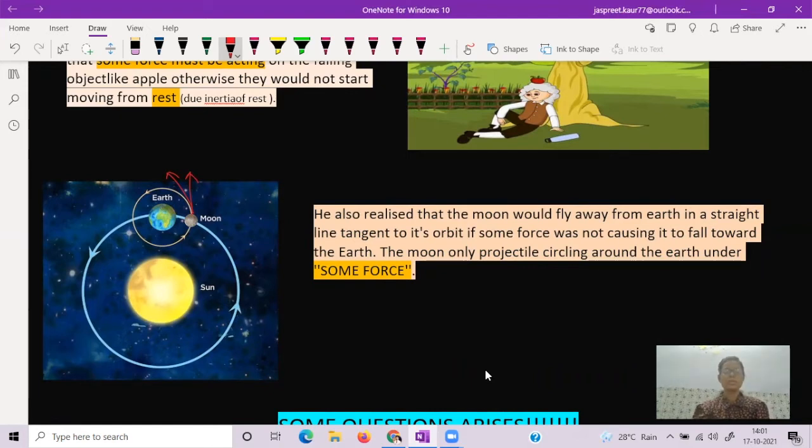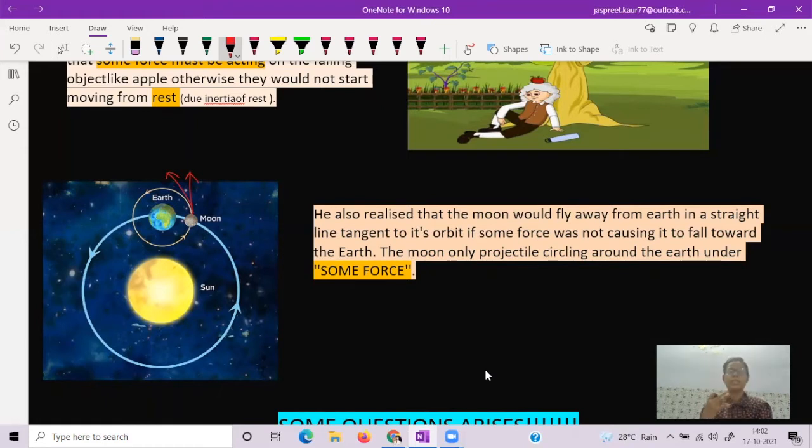Newton called this force gravity, or the force of gravitation. Hence he determined that in each and every object there is a force, and that force is known as the gravitational force of attraction. Using the idea of gravitation, he was able to explain the astronomical observations of Kepler and the work of Galileo and Brahe. Newton proved once and for all that the Earth wasn't at the center of the solar system. The Earth, along with the other planets, revolves around the Sun in a particular orbit.